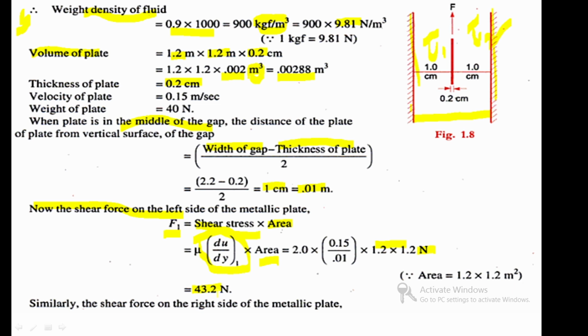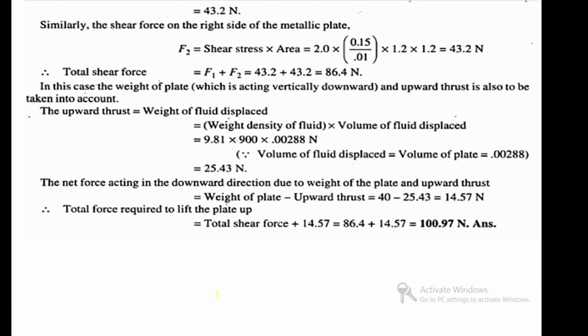Similarly, shear force on the right side. Okay, the right side of the metallic plate. Here the right side of the metallic plate is also the same distance, same shear stress, so the same value. Okay, 43.2 Newton, right? So total shear force is F1 plus F2. We got the answer 86.4 Newton.